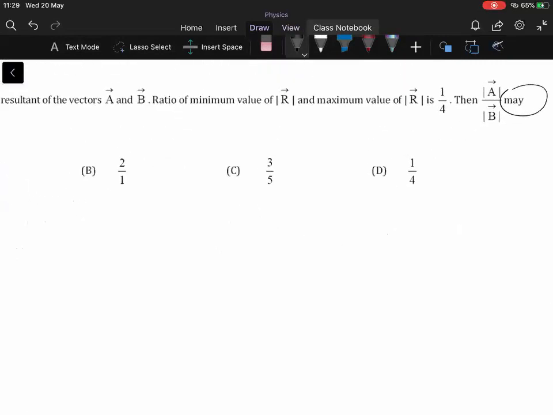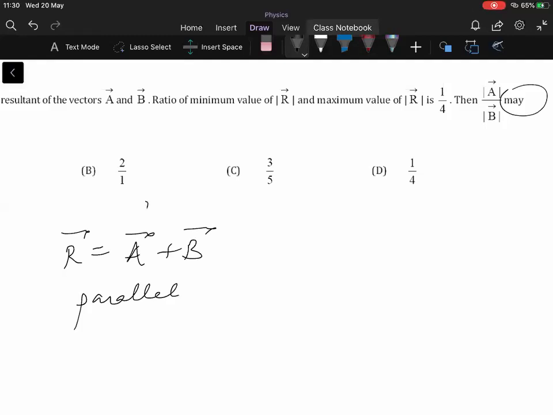So the maximum value will come. R is given as A plus B, right? So this maximum value of the resultant will come when both A and B are parallel. Yes or no? When both A and B are parallel, then you will get the maximum value.